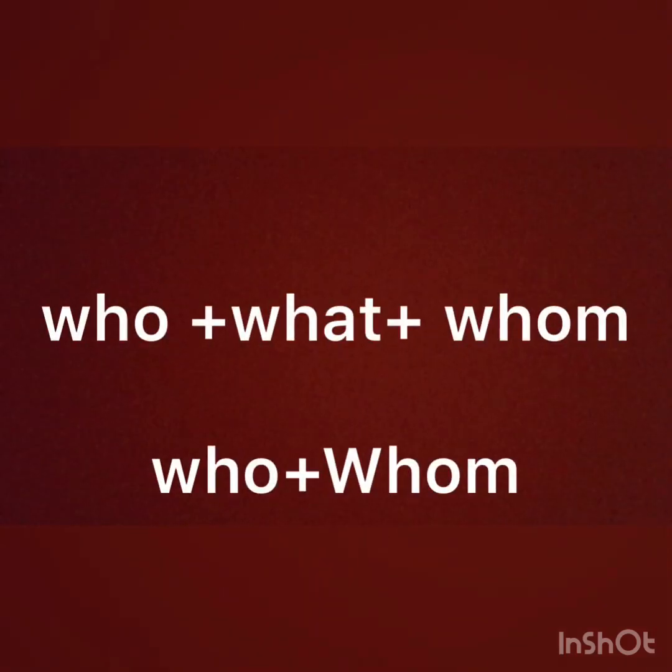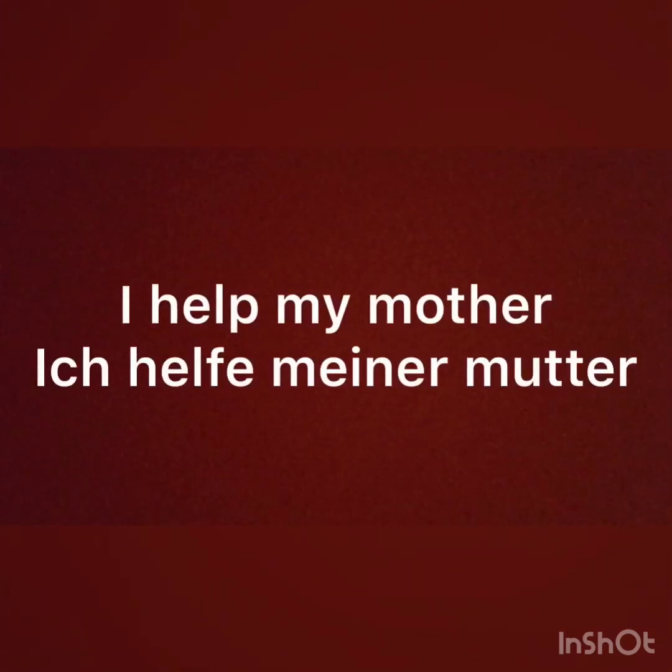Let me give you one more example. If I am saying I help my mother, again in this sentence there are two persons: my mother and me.